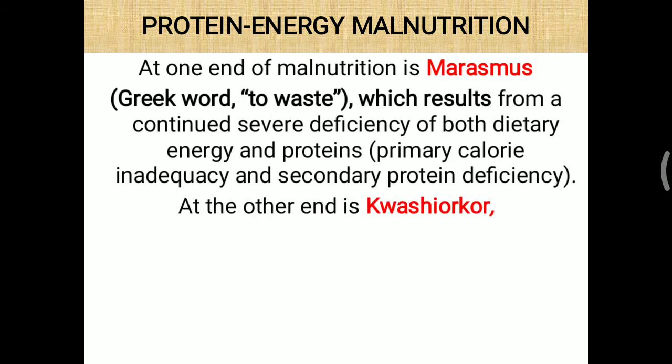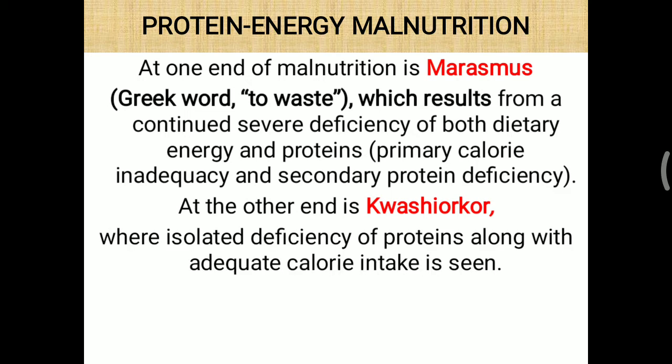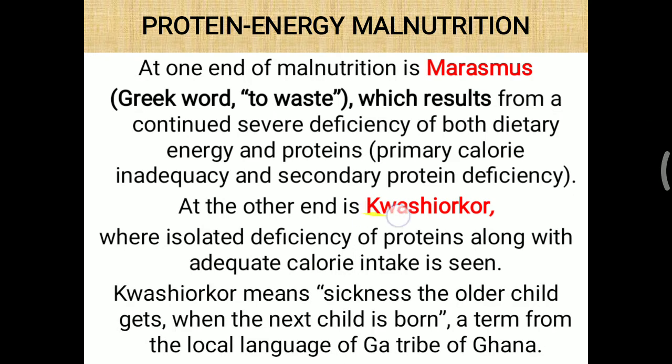At the other end of malnutrition, there is kwashiorkor, where isolated deficiency of particularly protein along with adequate calorie intake is seen. Sometimes both calorie as well as protein are deficient, but in some conditions, energy is provided but in that diet or food stock protein is not sufficiently given, leading to kwashiorkor formation.